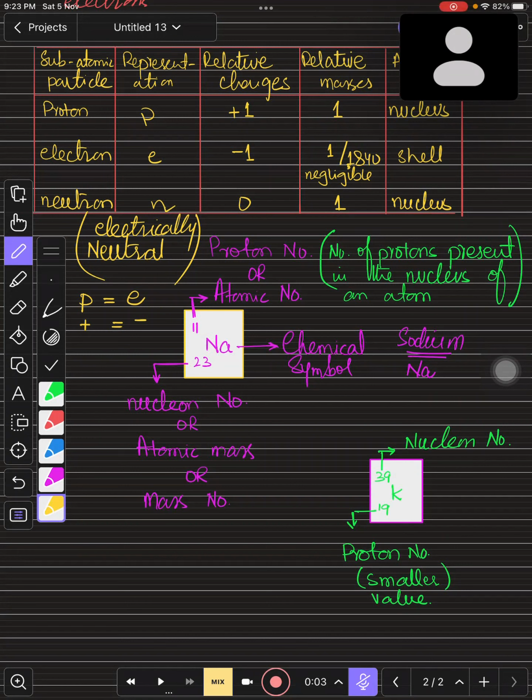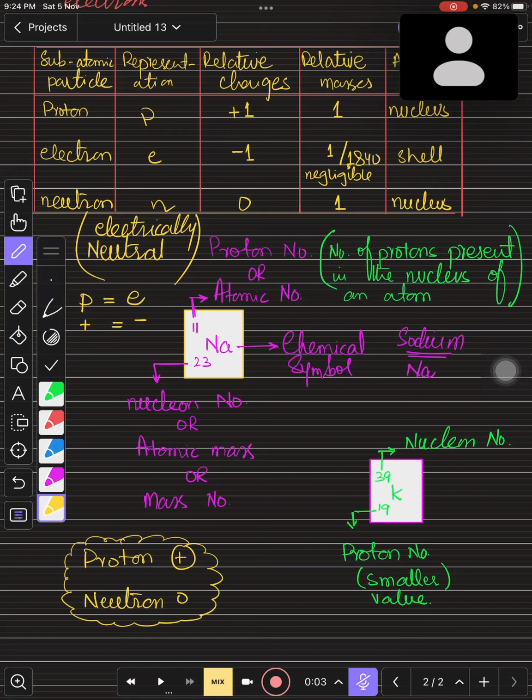And what is nucleon number? Children, proton is something different and neutron is something different. We know that protons are positive and neutrons are neutral, so they are different things. If you talk about boys in the class, they are a different gender, and girls are a different gender. They are completely opposite to each other. In the same way, protons and neutrons are completely opposite to each other.